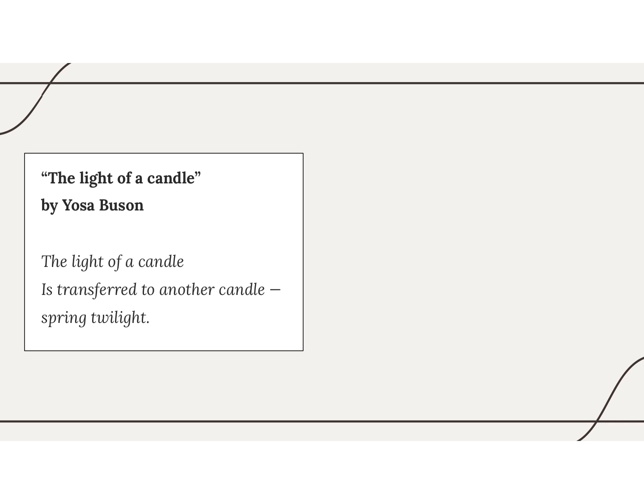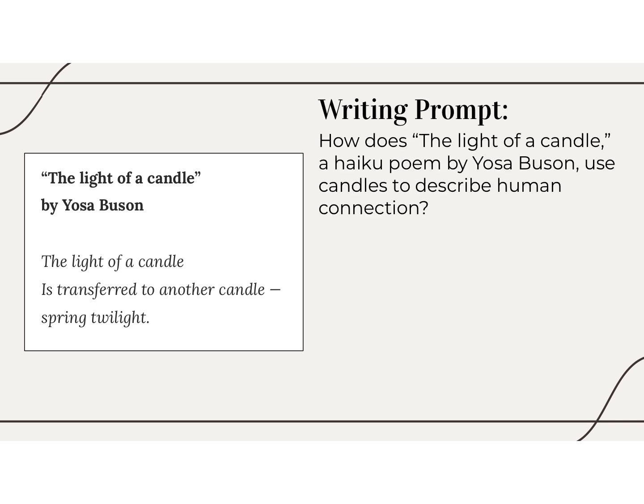Here's a haiku by Yosabu-san called The Light of a Candle. It goes like this. The light of a candle is transferred to another candle, spring twilight. And here's the writing prompt. How does The Light of a Candle, a haiku poem by Yosabu-san, use candles to describe human connection? So now we want to form an opinion about this writing prompt question that uses key words from the writing prompt and that someone else could understand even if they didn't read the writing prompt.